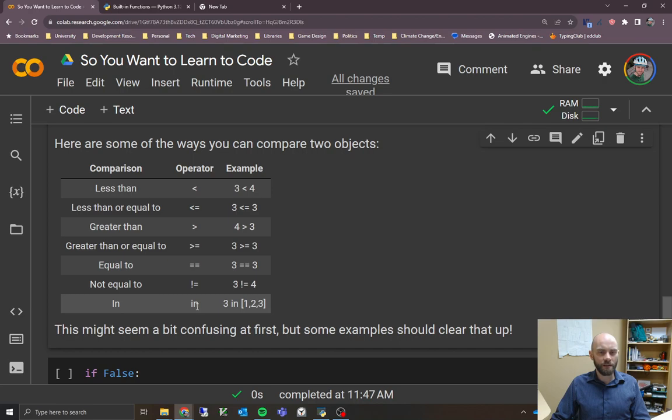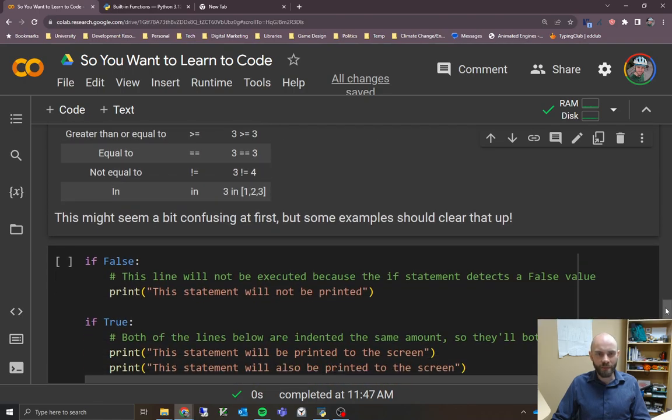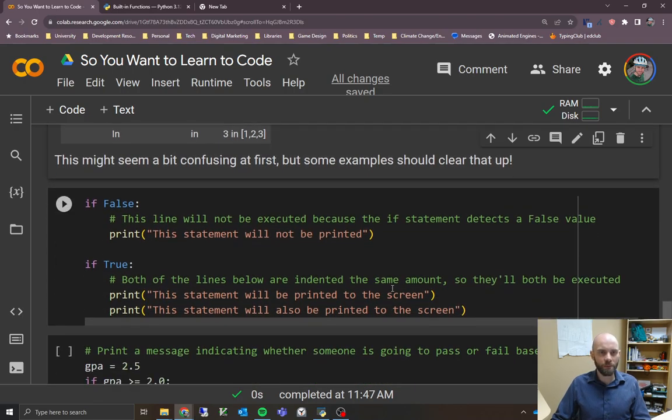And the last one that I'll mention is in. This is often used with lists, though you can use it for other things as well. Basically we're asking, is 3 in this thing here? You check, is it here, is it here, is it here? It is, so that's going to come back with true.